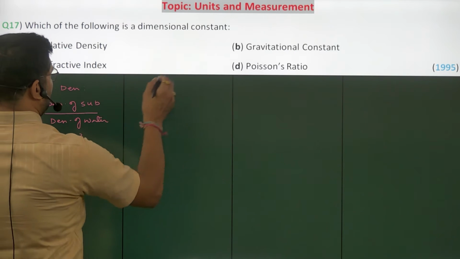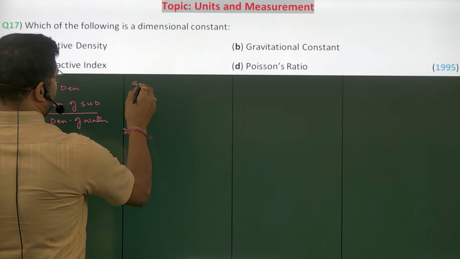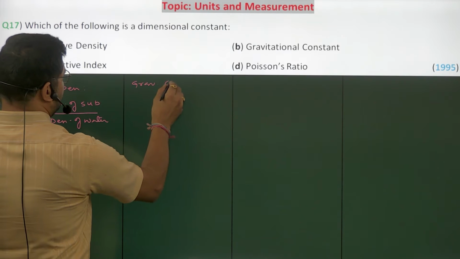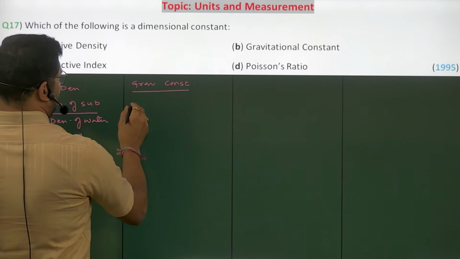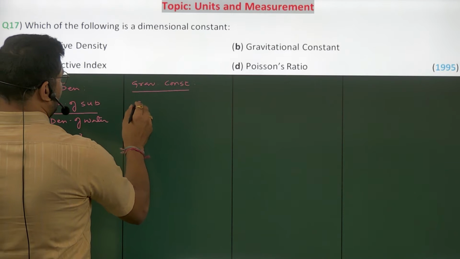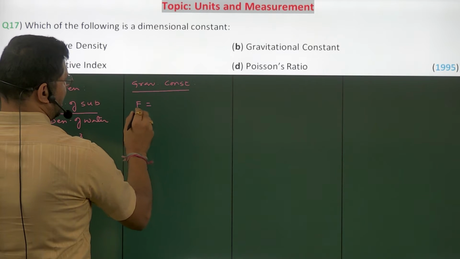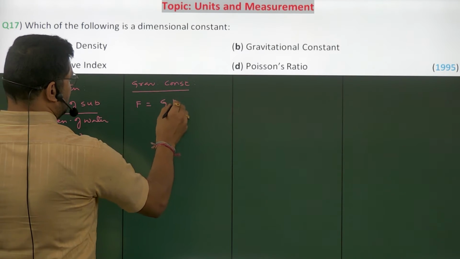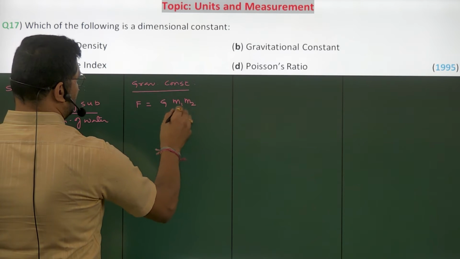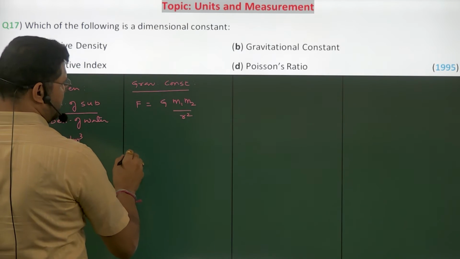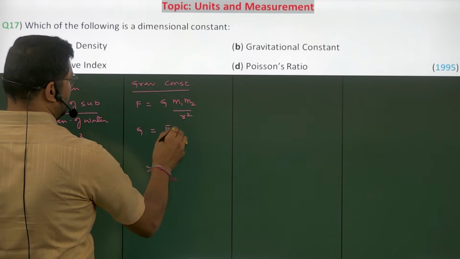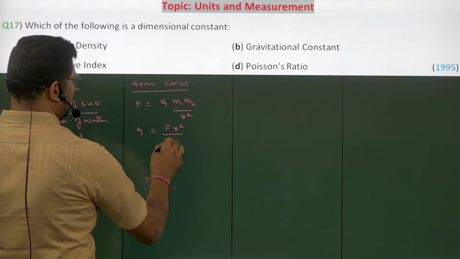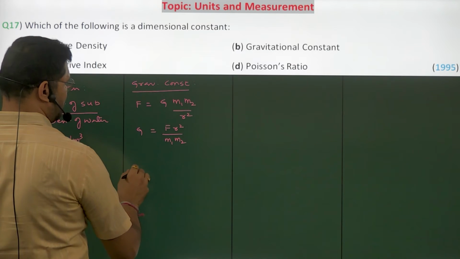Now checking for gravitational constant. From Newton's law of gravity, we know that gravitational force is given as G m1 m2 by r square. Writing for G, G is equal to F r square by m1 m2.